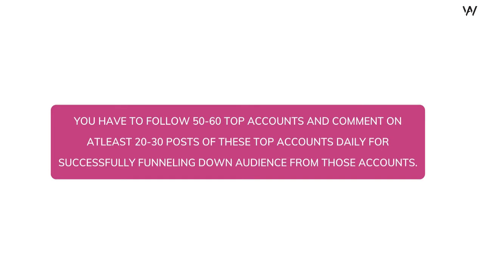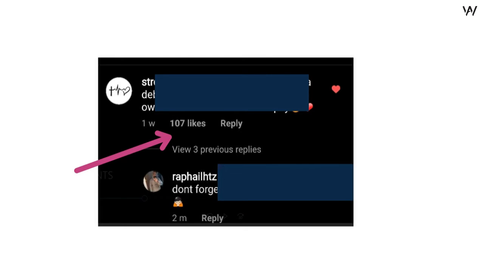Now let me show you a few examples on why you should comment on top accounts. Now as you can see on the screen, this is one of my comments that I commented on a top post, and this comment got around 107 likes. So a lot of people are seeing what you're commenting in the comment section of a top account, so you have to make it funny, relatable or informative, and you can also disagree with the top accounts as I've shown previously. By doing this, you are going to get the attention of a lot of their followers, and they're going to check your page, and if your page is well optimized and if they like your page, then they are definitely going to follow you.